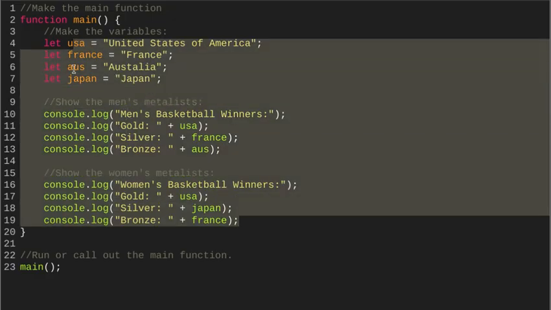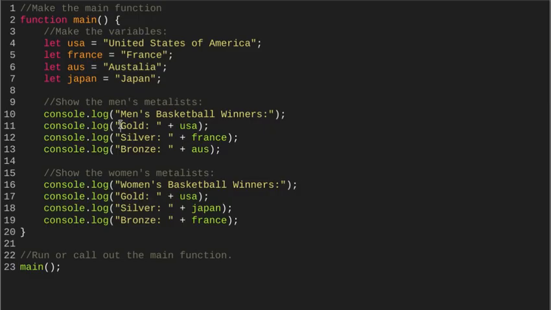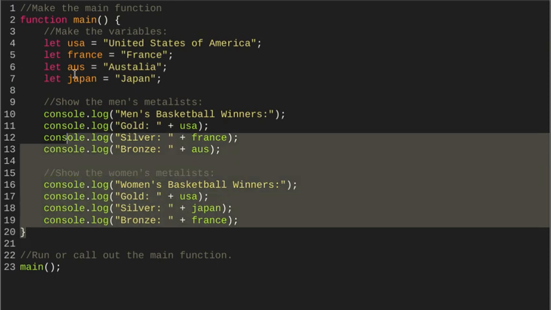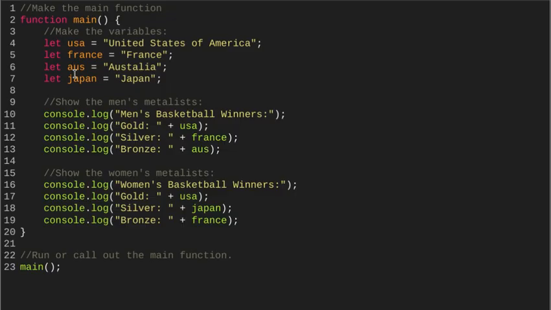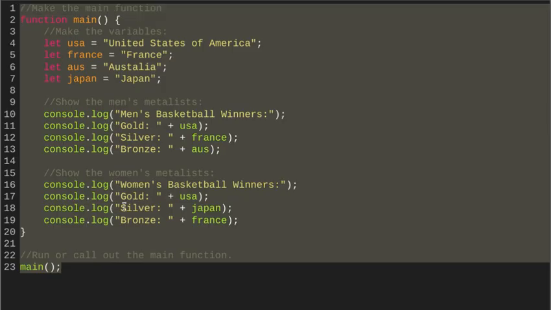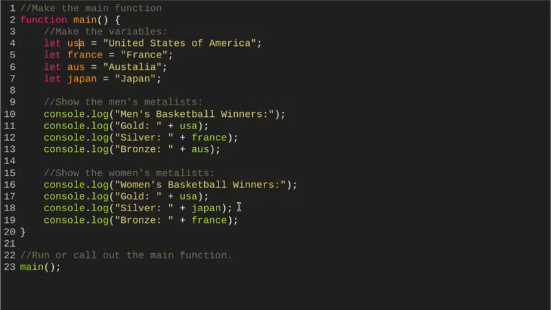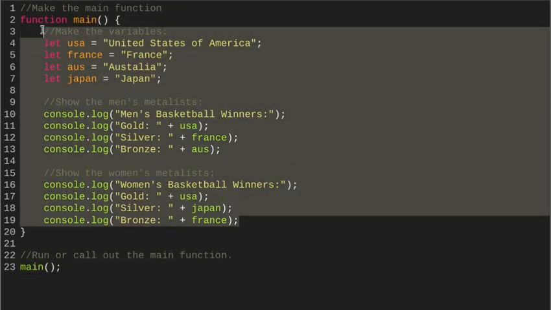These are the actual winners from the 2020 Tokyo, Japan Olympics. At least that's according to Olympics.com. So hopefully that's correct, but that's what I got. So once you get this all in there, and yeah, this assignment also came pretty empty. So as you find this assignment, pretty much all this stuff that we just put in there, except the notes, is stuff that you have to put in.